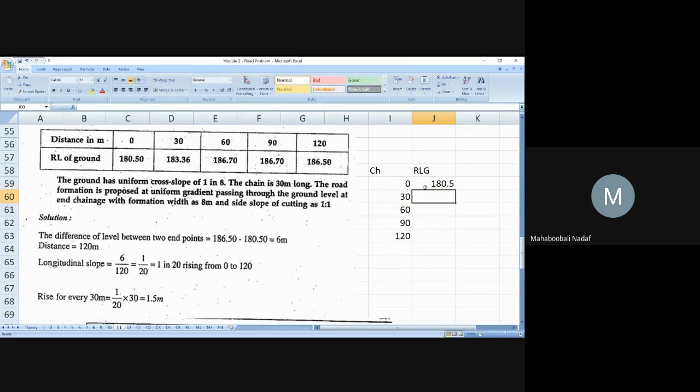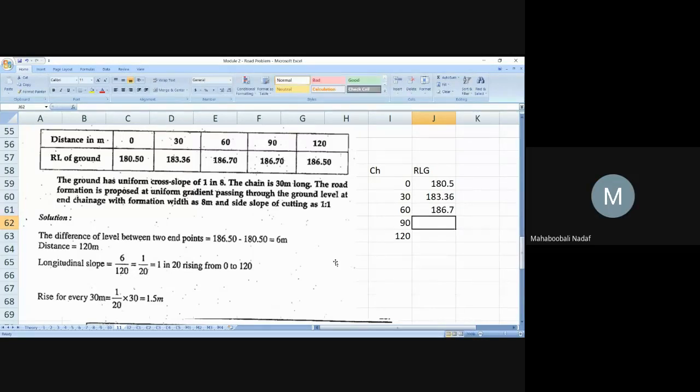Prerna madam, can you tell me next RLs? 183.36, sir. Very good. Ranjana Nayak, can you tell me next RL? 186.7.